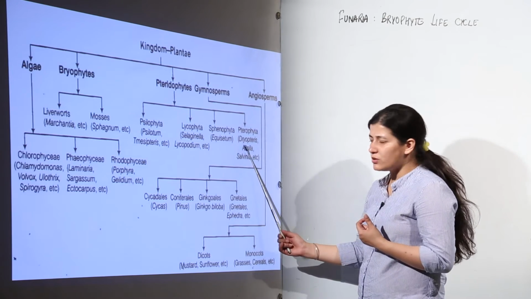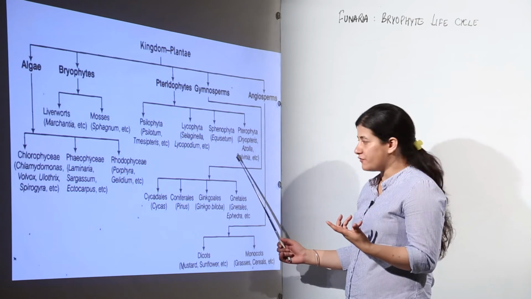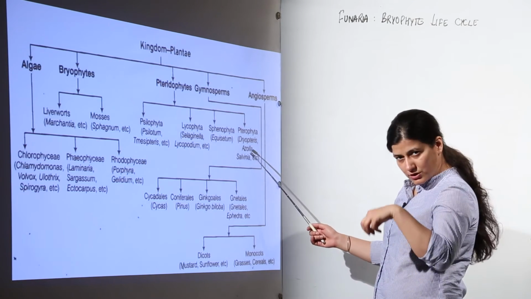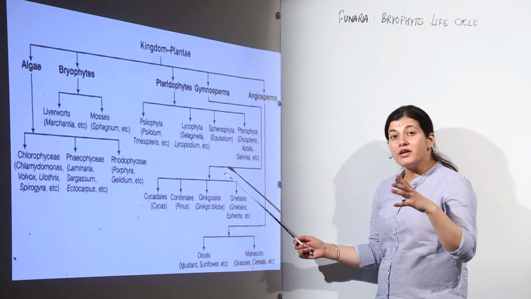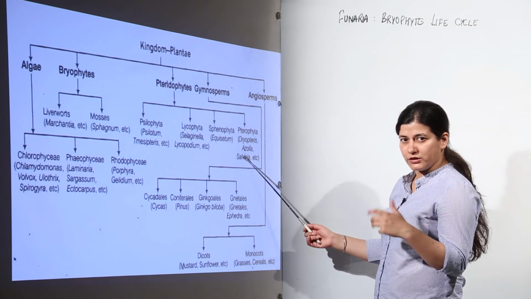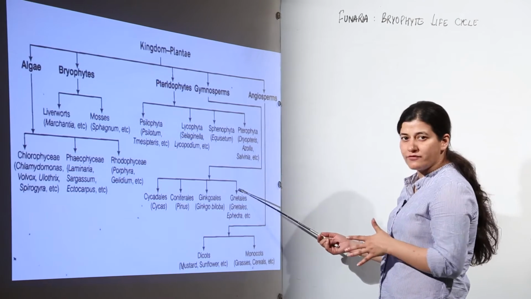Remember, for this fern we have the term walking fern or maidenhair fern, because it shows vegetative propagation through its leaves, like you see in the case of runners that are seen in plants like mint. So walking fern or maidenhair fern. Then we have Salvinia. So these are the examples you have to remember.